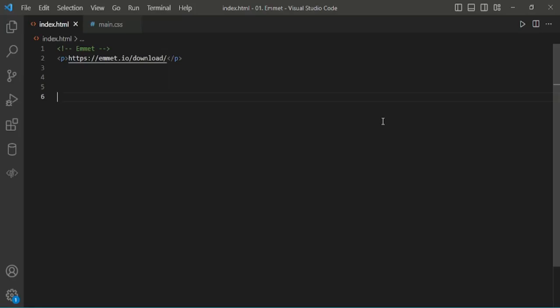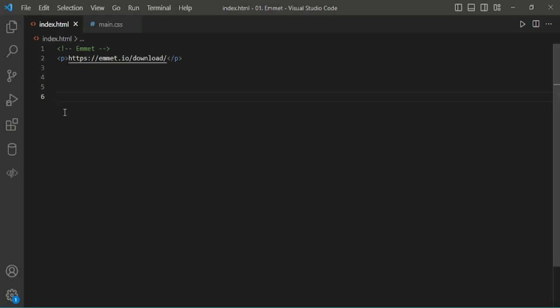In this video, we are going to see about Emmet. Emmet is a web developer toolkit to speed up your HTML and CSS workflow. Emmet is one of my favorite built-in features in VS Code. It is also available as an extension for other code editors. You can download it from this link.